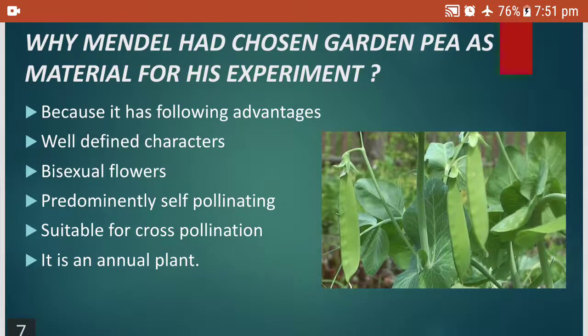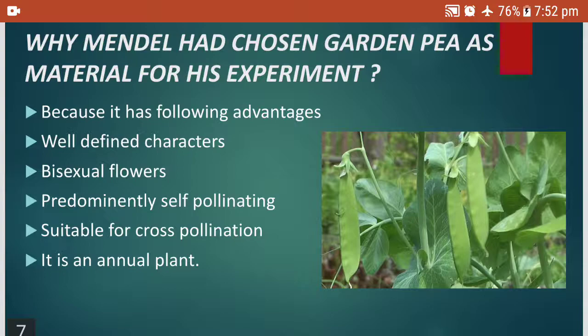Mendel observed that the pea plants were of various types. There were nearly 10,000 pea plants he worked on, of which 34 were different varieties. He observed that they are similar in some ways and different in others; there were variations. So he chose the pea plant for his experiments.